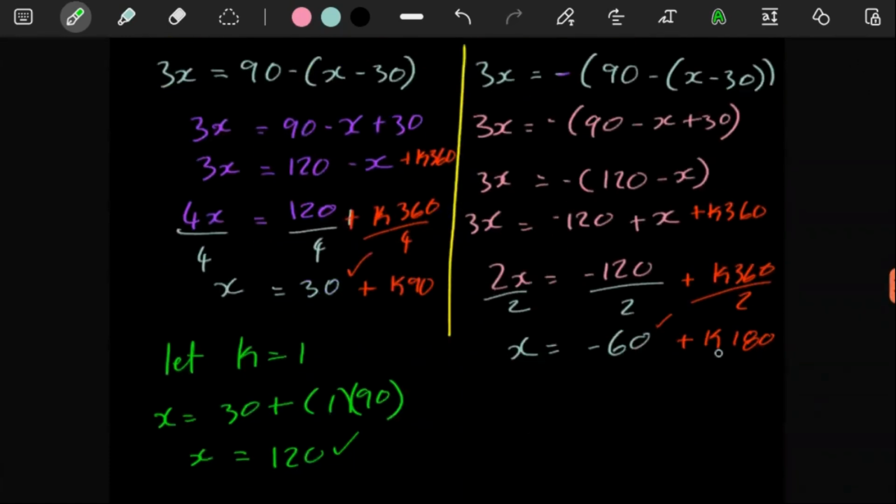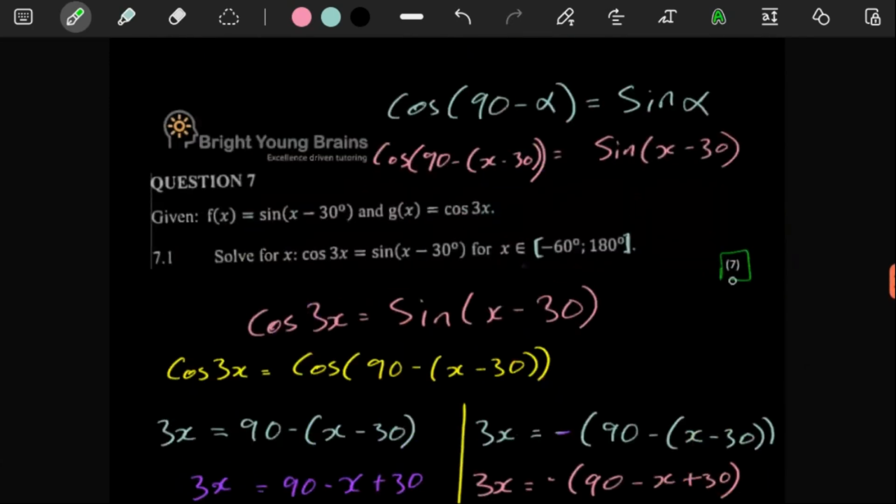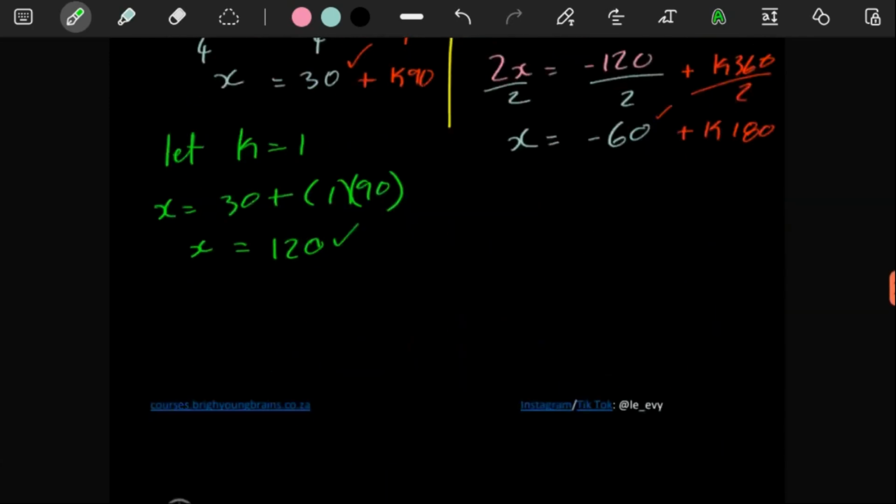Here you can try the same thing. If you make k 1, you would have 180 minus 60, which would give you 120. You already have 120. If you make k 2, you'd get an answer that's too big. So these are the 3 values for x: 1, 2, and 3 over there. That's how you would get your whole 7 marks. If you had just left these two as the only answers, you probably may have gotten like 6 marks. So why get 6 when you can get 7?